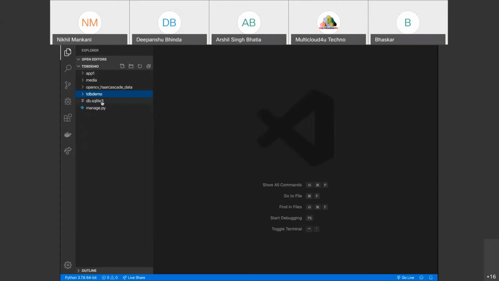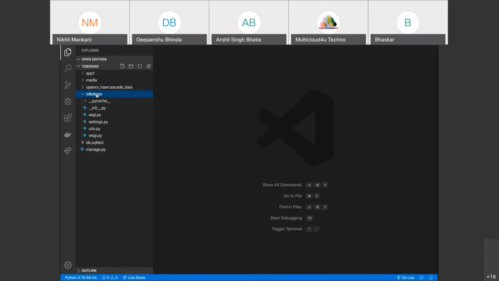It is basically a database which stores the information given in the application, like the models you create. Whatever you want to save is stored in the db.sqlite3 database. And the other thing is manage.py. This is the most important file that you will find in a Django project because it is the file responsible for running the Django project. It is also the file using which you can make models, migrate models, and perform various things.